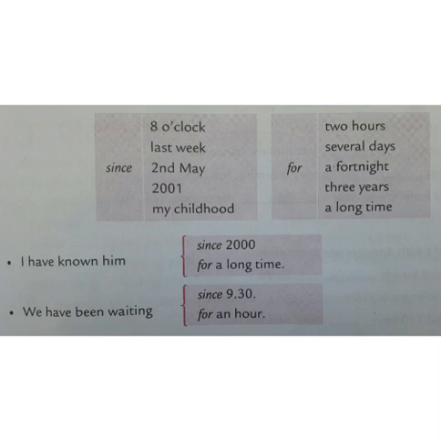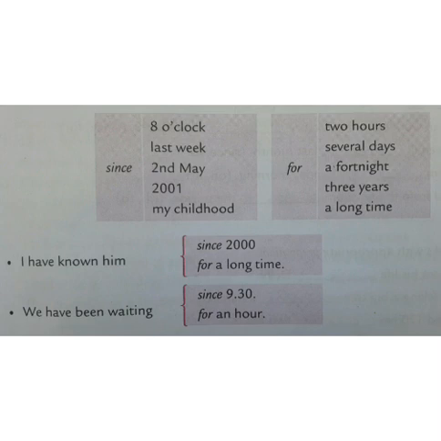Like examples, since 8 o'clock, since last week, since 2nd May, since 2001, since my childhood. So since we use for a point of time, and for 2 hours, for several days, where the point of time is not clear. There we use for a fortnight, for 3 years, for a long time.